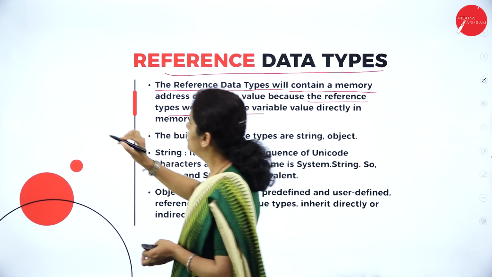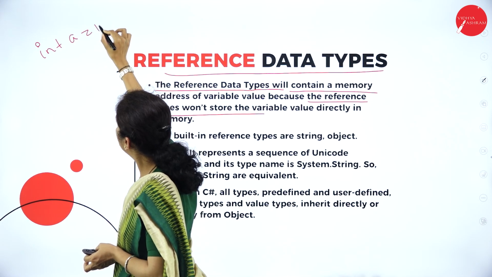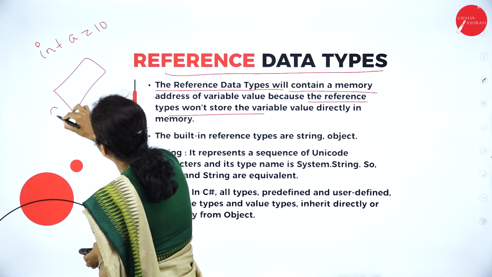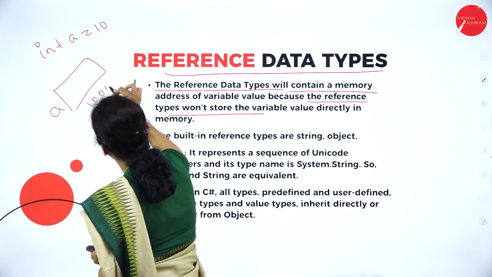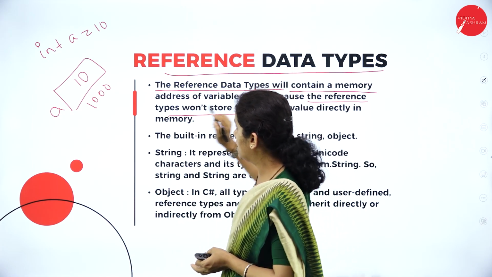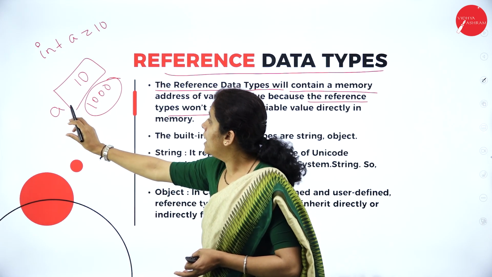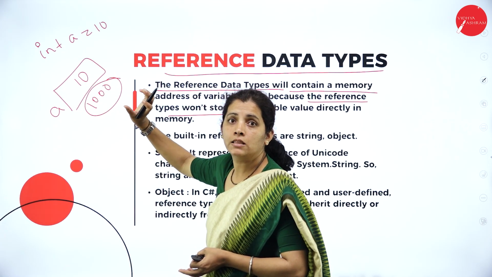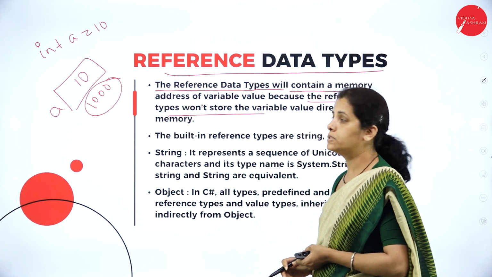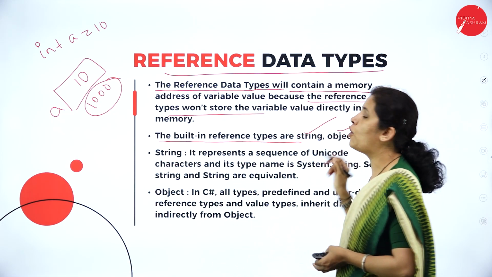For example, think that int a equal to 10. What's going to happen? I have some address, say it is 1000. Now if I use reference data type, what's my variable name? A. And what's the address of A? It is 1000. Now, the reference data type holds the address 1000. So, the built-in reference types are string and object.